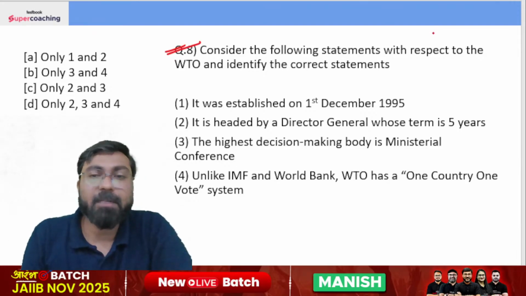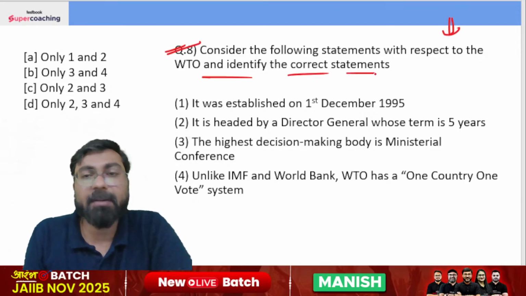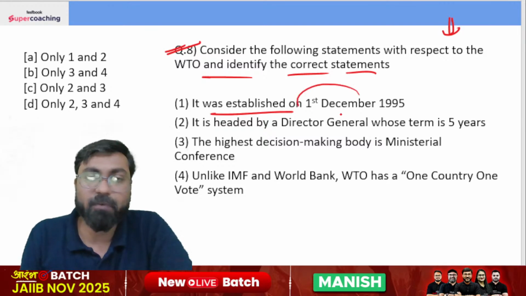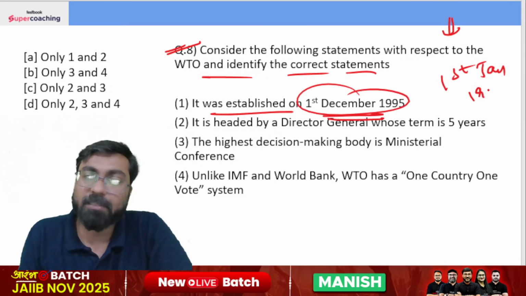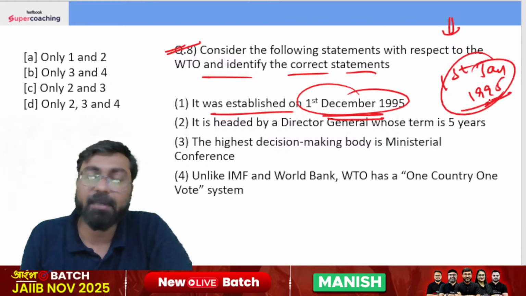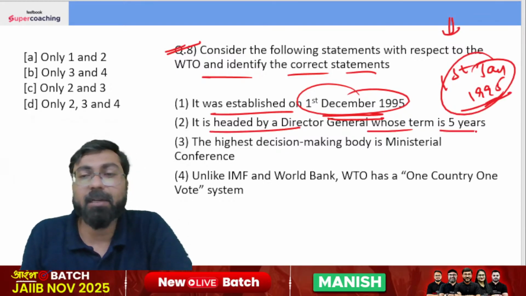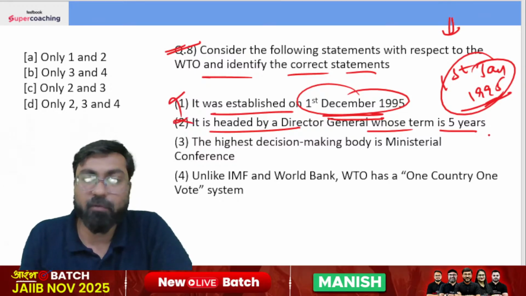Consider the following statements with respect to the WTO and you need to identify the correct statements. It was established on 1st December 1995. No, I just told you. It was established on 1st January 1995. Do remember this date. It is headed by Director General whose term is not 5 years, it is 4 years.